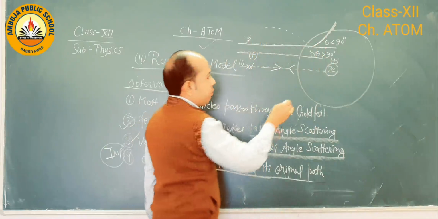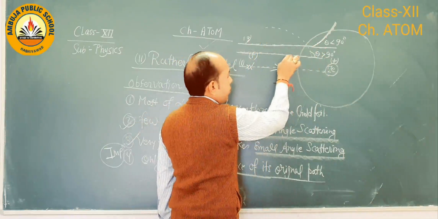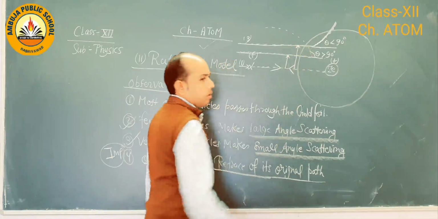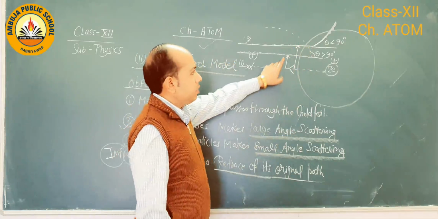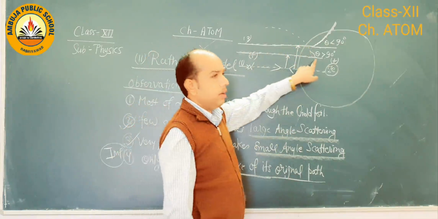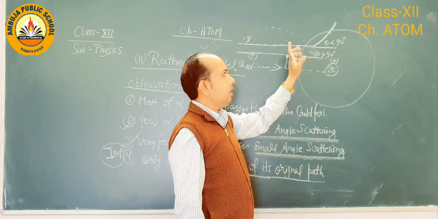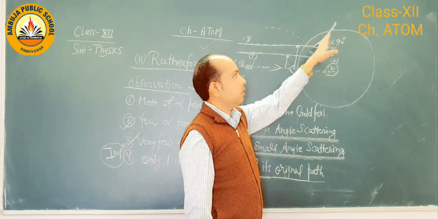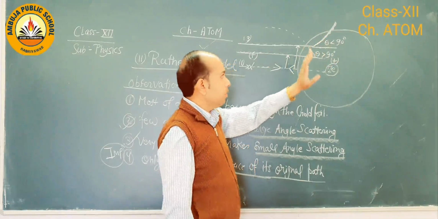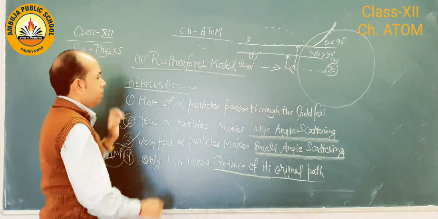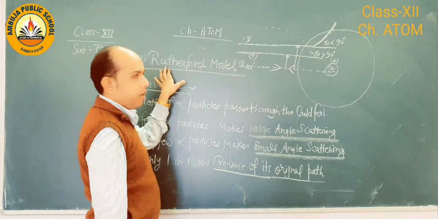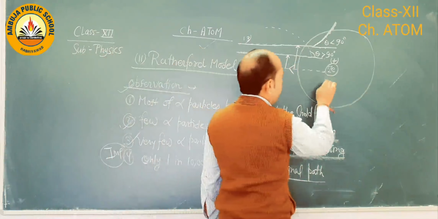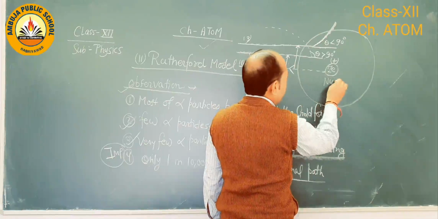So as distance from the center line increases, what we observe is that first it makes an angle of more than 90 degrees, then as the distance increases further, the angle is reduced, that means less than 90 degrees. Okay, so this is the basic observation made by Rutherford, and on this basis he verified the concept of the nucleus.